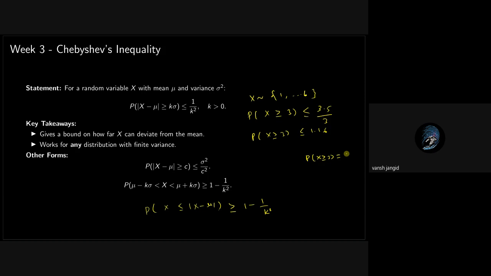It is greater than or equal to 3, so 3, 4, 5, and 6. Yes, you are right, so it will be 4 by 6, which is 2 by 3, about 0.66. So this inequality was saying that it will be less than this value, and it was indeed less than this value. But it was not very useful in this case.